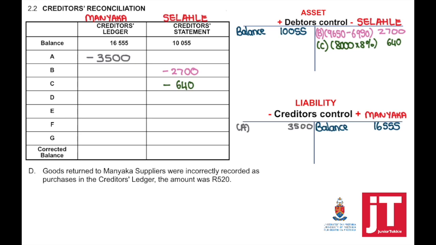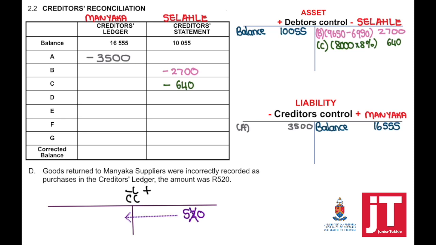Transaction number D, goods returned to Manyaka suppliers were incorrectly recorded as purchases in the creditor's ledger. The amount was 520. This means that we've made a mistake. But what mistake did we make? Goods returned means that we should have debited the creditor's control, the creditor's ledger. But instead, we've shown it as a purchase, which means that we owe them more money instead of owing them less money.